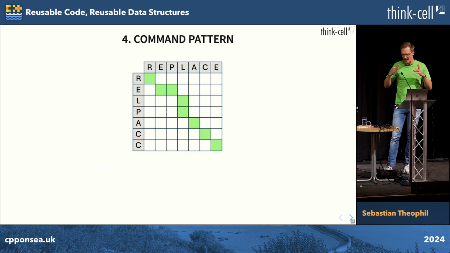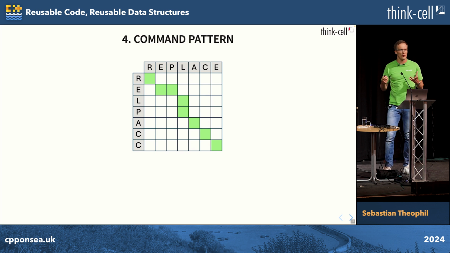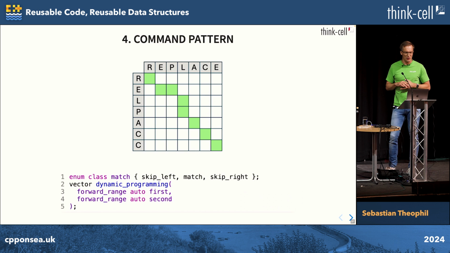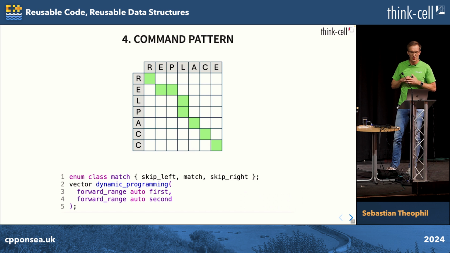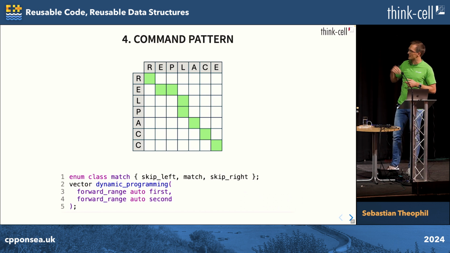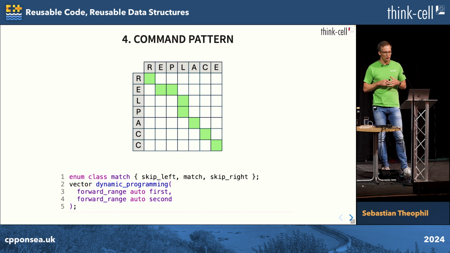Again, we can adapt the so-called command pattern for generic functions as well. So I'm changing the problem I'm describing. Let's look at dynamic programming. Let's say we have a generic dynamic programming algorithm that we use, for example, for calculating the edit distance between two strings. This dynamic programming algorithm as an output calculates a vector of matches, and you input two ranges.